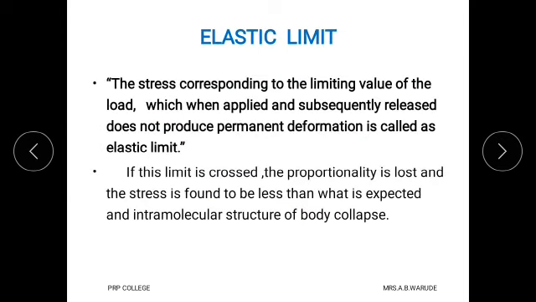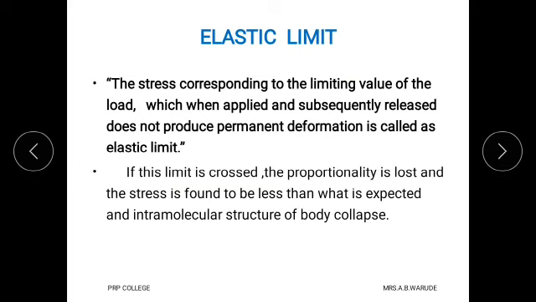And therefore from that we write the definition of elastic limit as: the stress corresponding to the limiting value of load, which when applied and subsequently released does not produce permanent deformation, is called elastic limit.